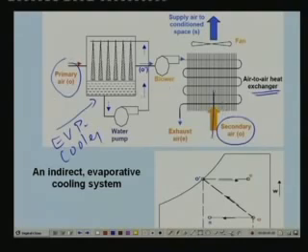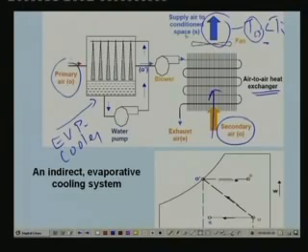Since the temperature of the primary air is lower than the secondary air, there will be sensible heat exchange between them. As a result, the secondary air gets cooled sensibly. At this point, T outlet will be lower than T inlet for the secondary stream. This cold air is supplied to the conditioned space for providing thermal comfort.